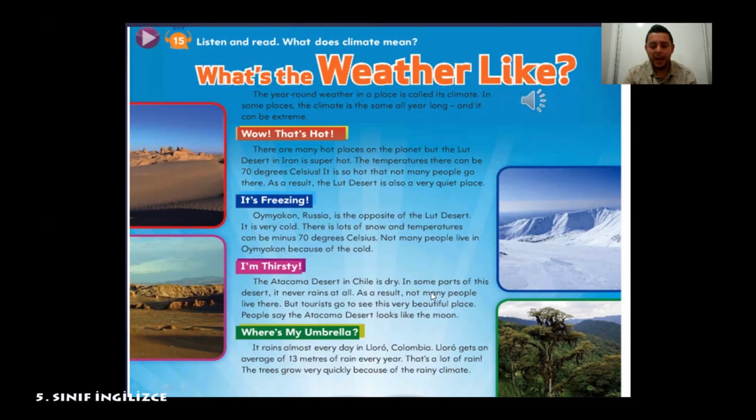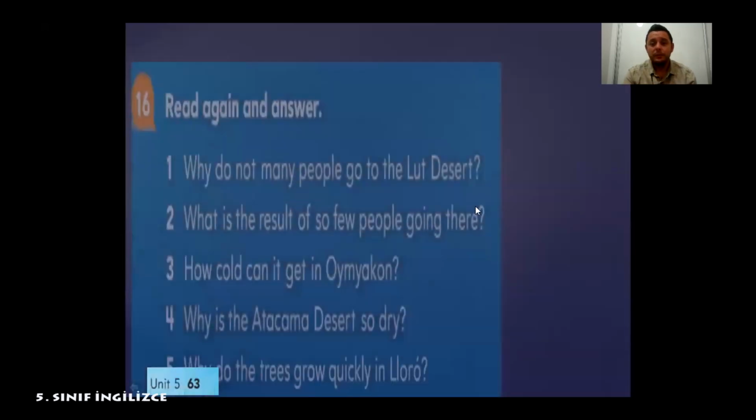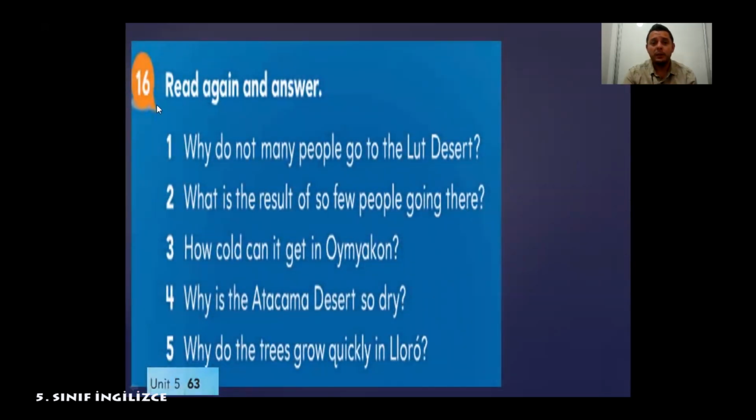So our last part is in Yoro, and Yoro is in Colombia. Opposite of the Atacama Desert, Yoro gets rain every year, and that means a lot of rain. So in Atacama, it never rains, but in Yoro, it rains every day. So as a result, the trees grow quickly in Colombia, as you can see in the picture. So let's do activity 16 on your pupils book, page 63.